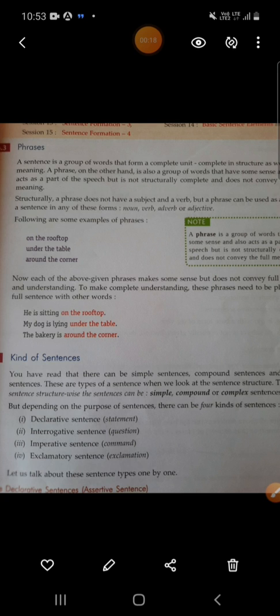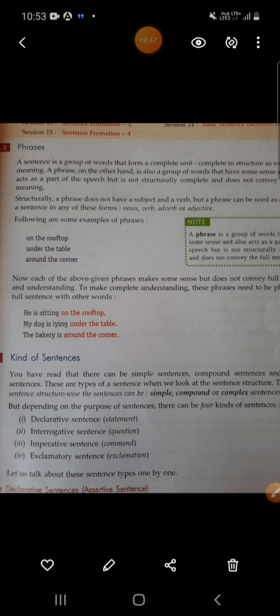A phrase on the other hand is also a group of words that have some sense and also act as a part of speech, but is not structurally complete and does not convey the full meaning.